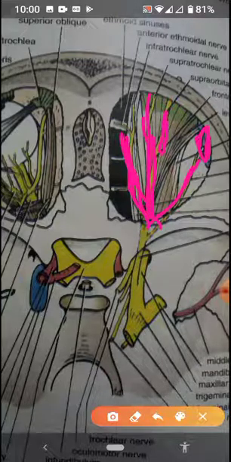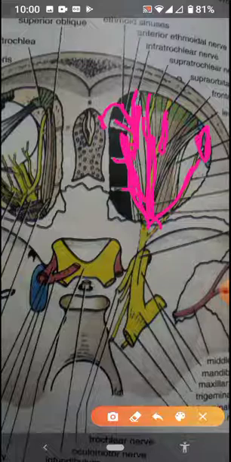The nasociliary is the medial one, and it has many branches. You can see it has communicating branches and the long ciliary. It also has two ending branches. One is the long ciliary, which is participating with the short ciliary nerve, and one is the anterior ethmoid, which is entering this cavity, and then the crista galli, and then the nasal cavity.